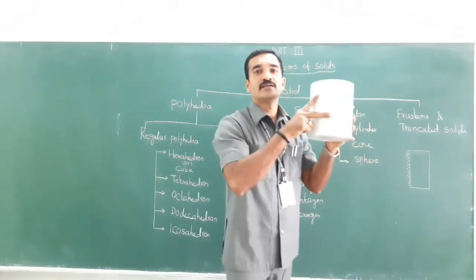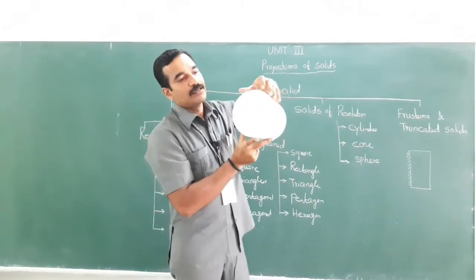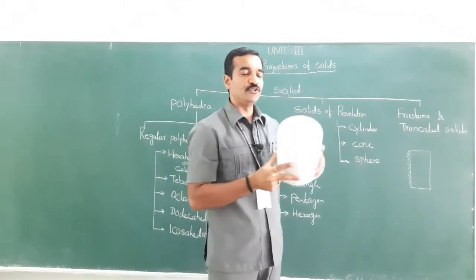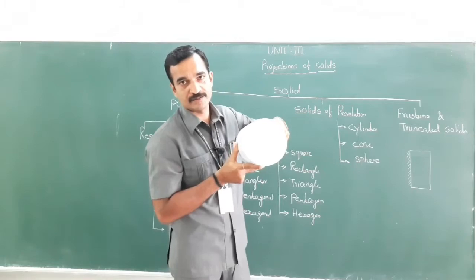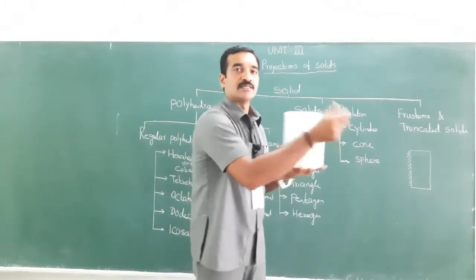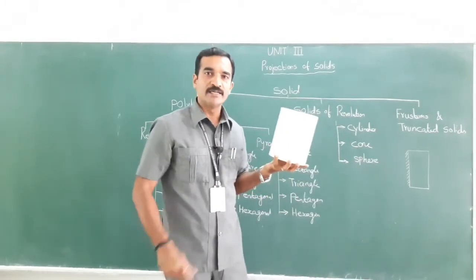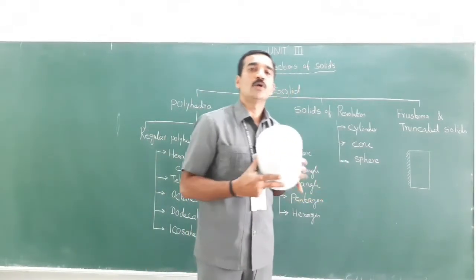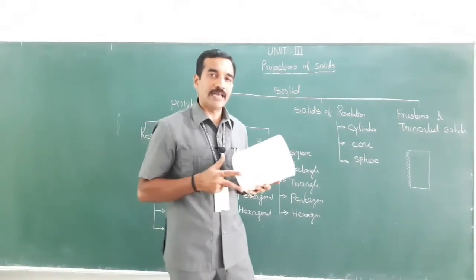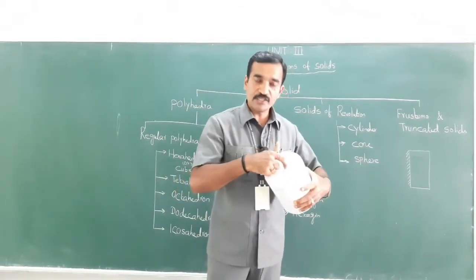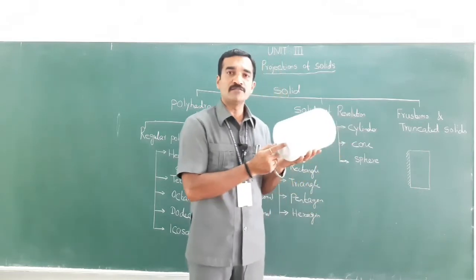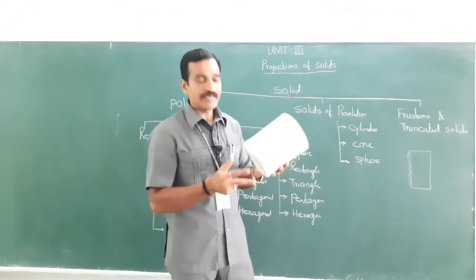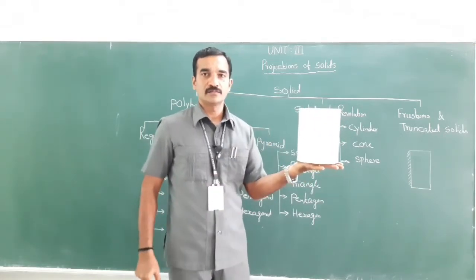This is a cylinder. Look here, it has a circular cross section. The top face and bottom face are of uniform shape and size. These are generators. A cylinder doesn't have any corner or edge or sides, right? Then what about the axis? An imaginary line joining the center of the top face and bottom face is nothing but the axis. The base is nothing but the resting face, which is resting, right?